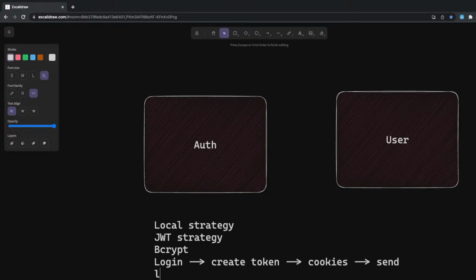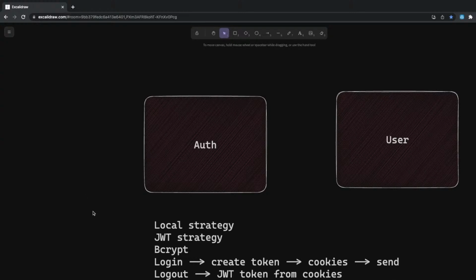And once you do the logout, you will be coming back, and we will be extracting your JWT token from cookies, validating the session, and then returning empty cookies. I mean, just reset your cookies. That's it. So this is your logout flow.